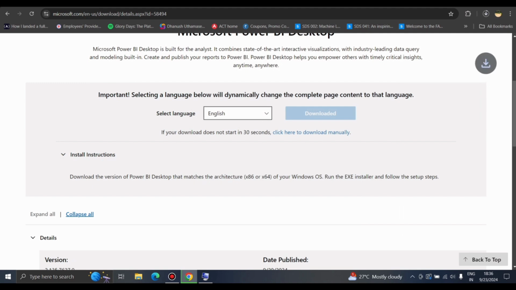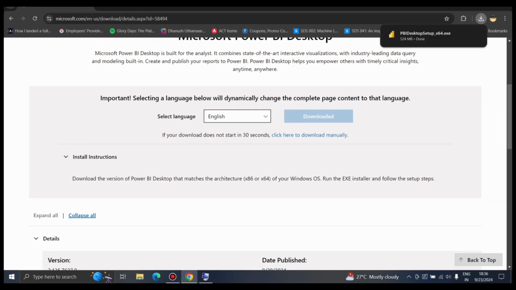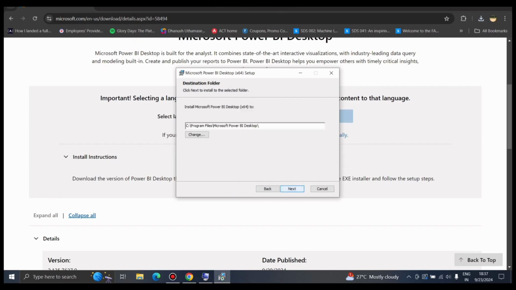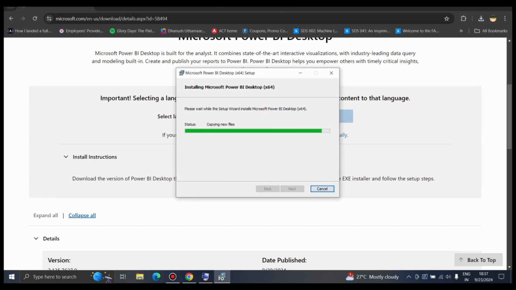Click on save. Here we can see the download option. It's downloading. Wait until it gets downloaded. After the download completes, follow the installation prompts to install Power BI Desktop.